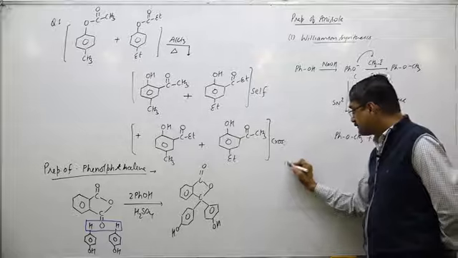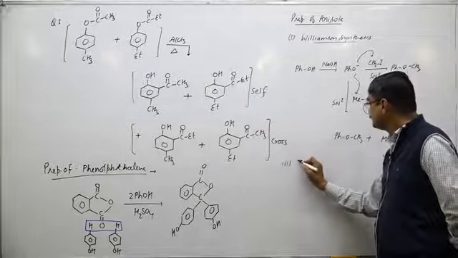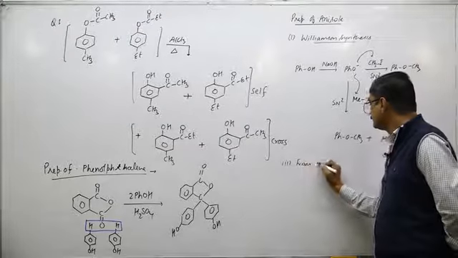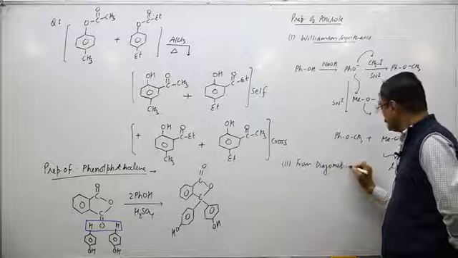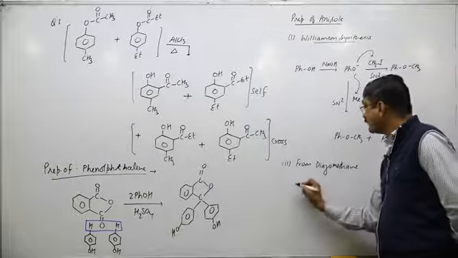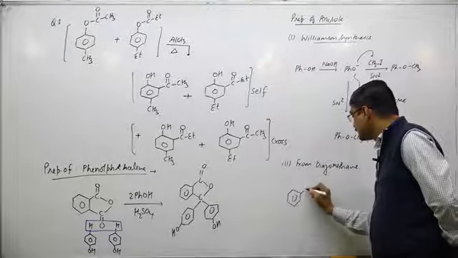Second preparation is from diazomethane. So I take the diazomethane.